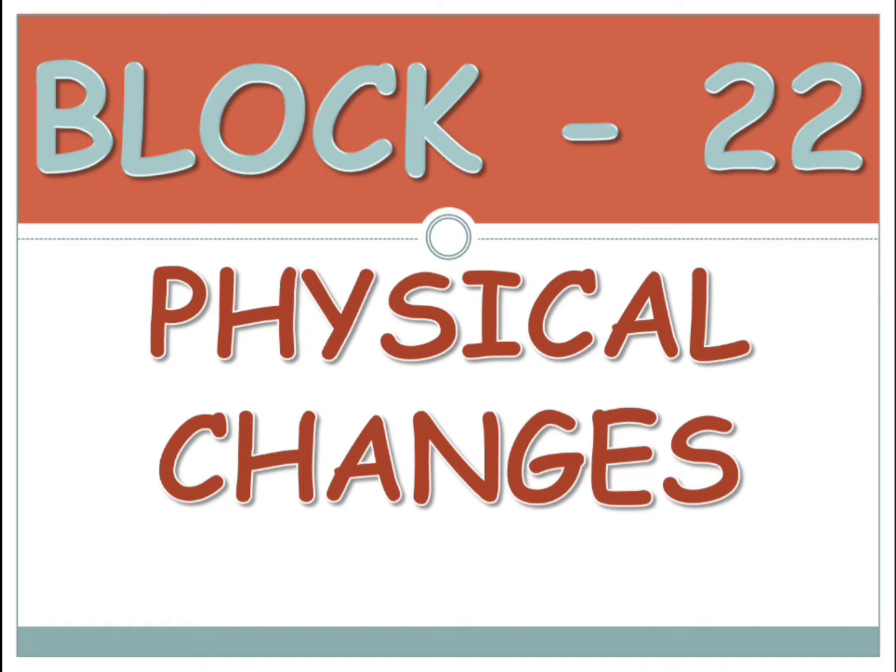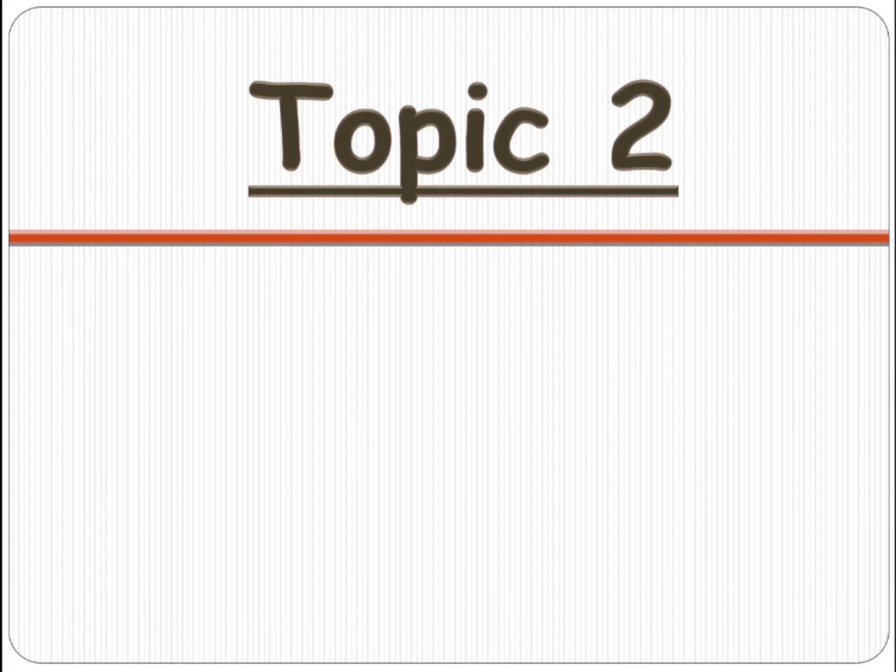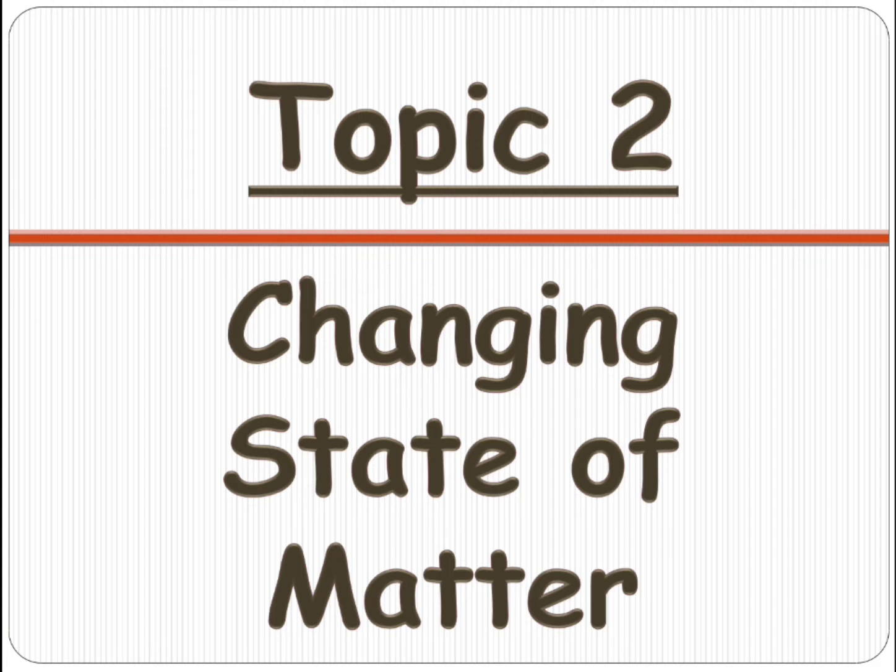So today we are going to learn the second topic, which is changing state of matter. We learned in the previous block that matter is something which has some weight, some mass, and it occupies some space. Whatever physical changes we learned happen to the matter itself. Now, this matter changes from one form to another, which is solids, liquids, and gases. Matter can be in different states.